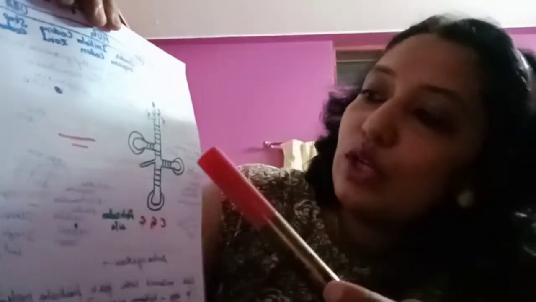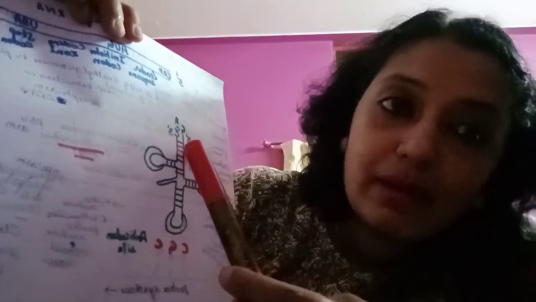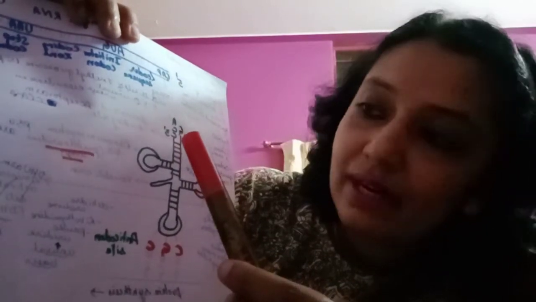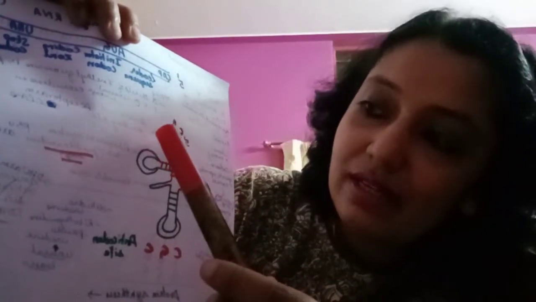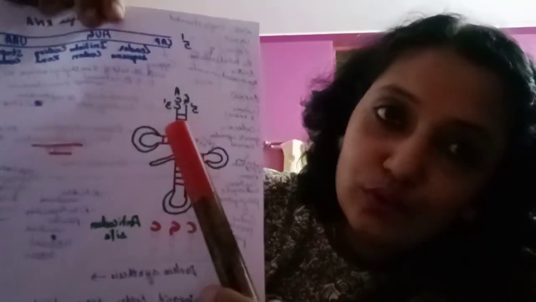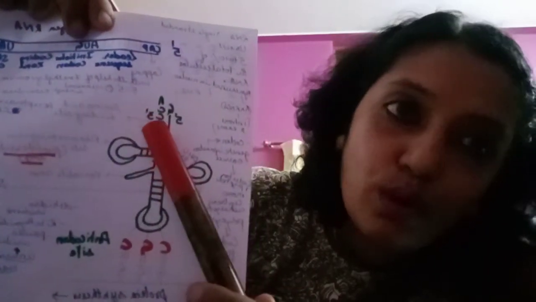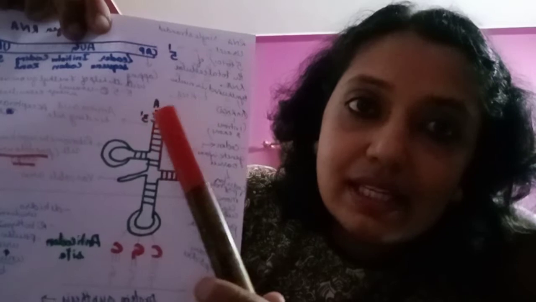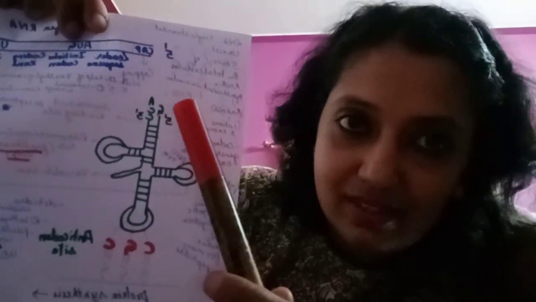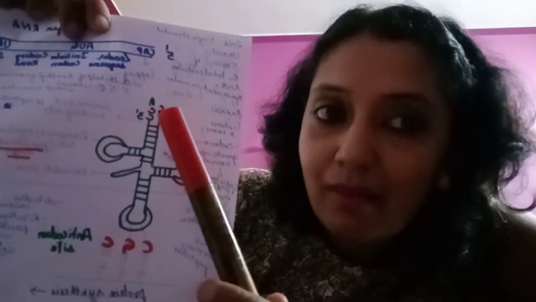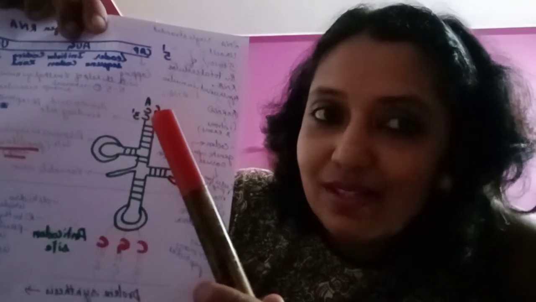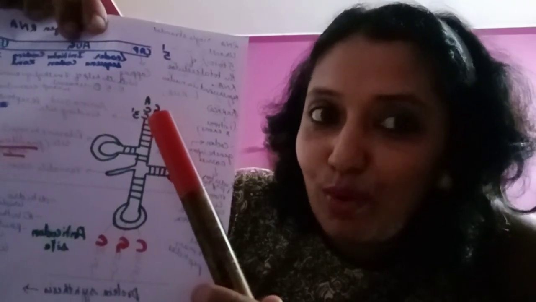As we all know, this is the 5' end and this is the 3' end. The 3' end of the tRNA molecule always has a CCA sequence. That is where the amino acid binds to the tRNA molecule for protein synthesis to take place.